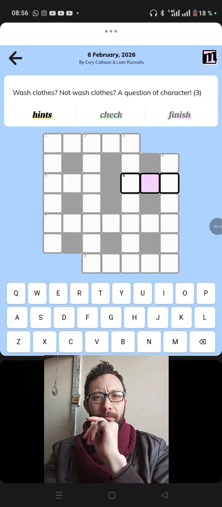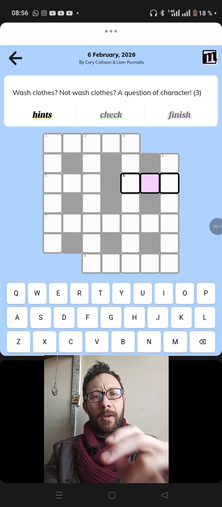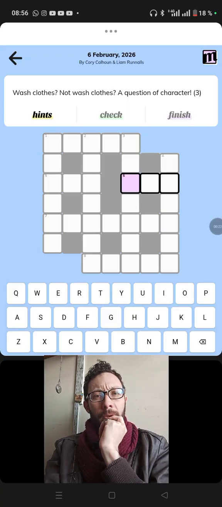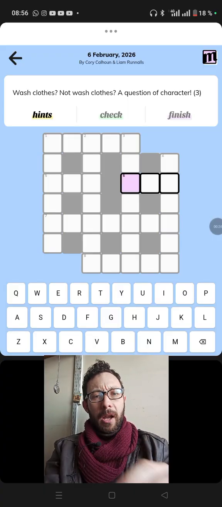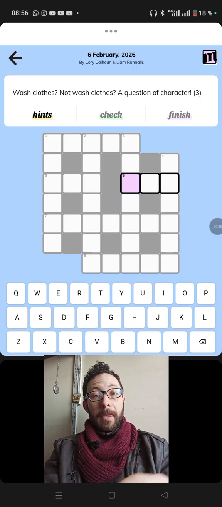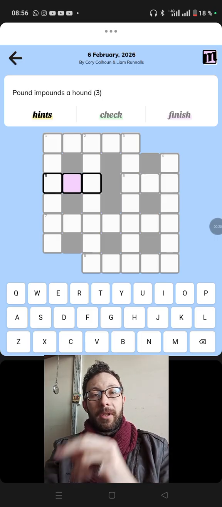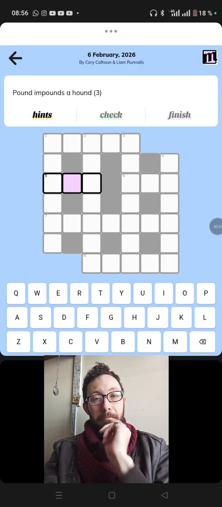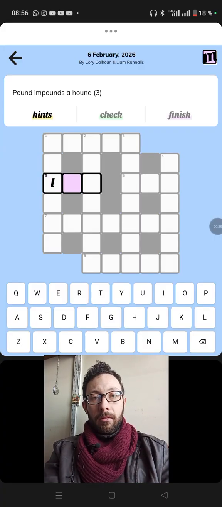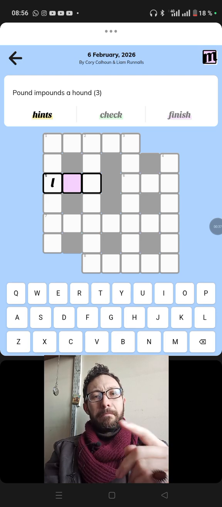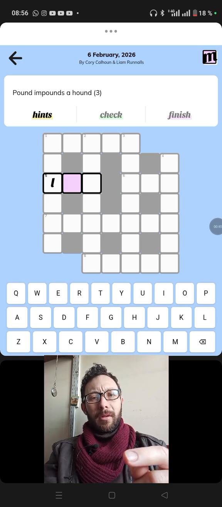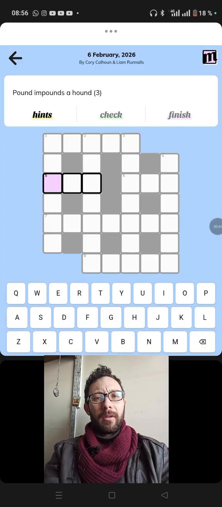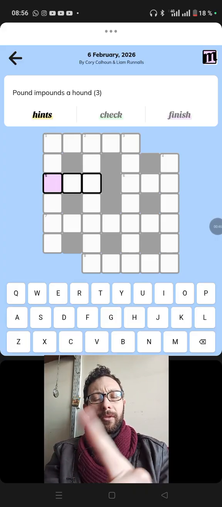Wash clothes, not wash clothes, a question of character. I have no idea. Pound impounds a hound. I love the alliteration here. Pound could be L. Impounds a hound. The hound could be a dog, but then how is this? Pound impounds a hound.